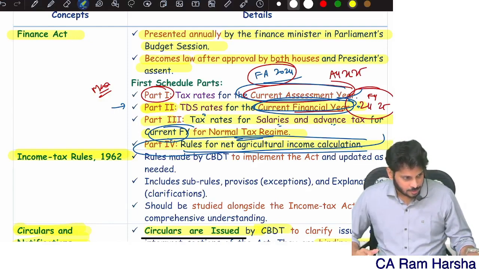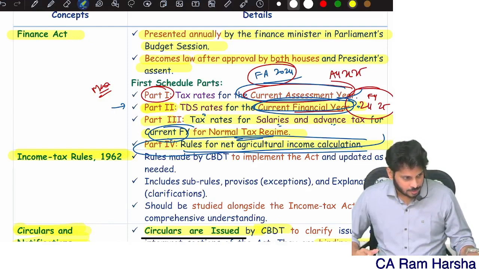Now, tax rates for a resident normal citizen. When I was studying in 2008-9, 9-10, tax rates were different for men and different for women, in the very old tax regime. Later, from 2008-9 onwards, I think they made it uniform. Tax rates for men and women are the same. Now it is simple, individual. So what are the tax rates for individuals?